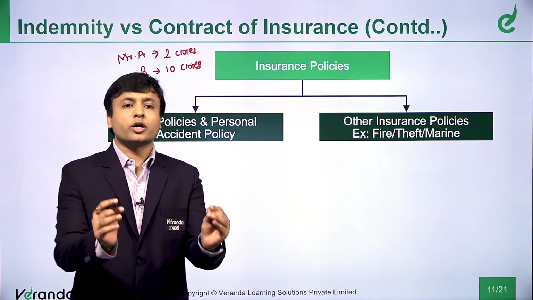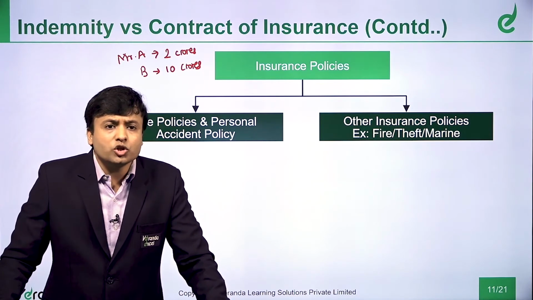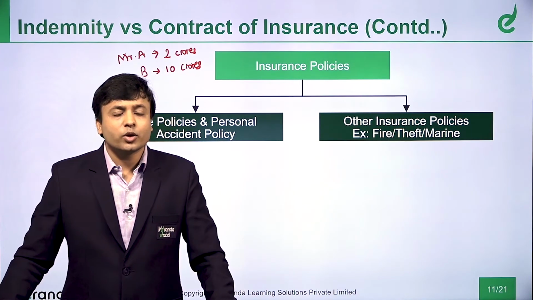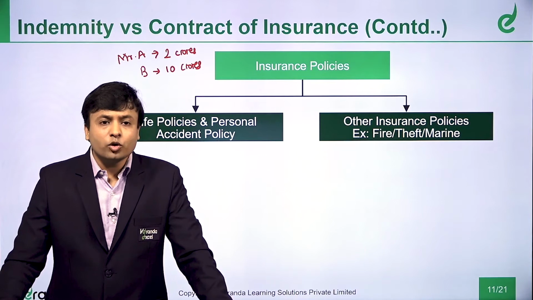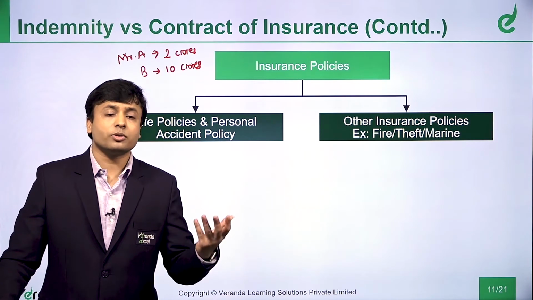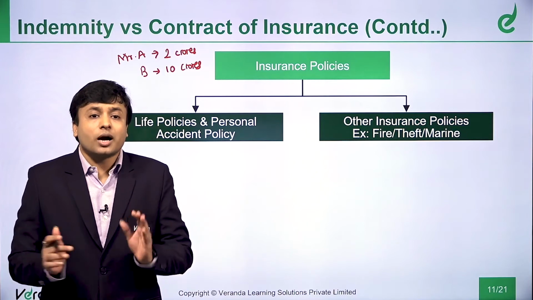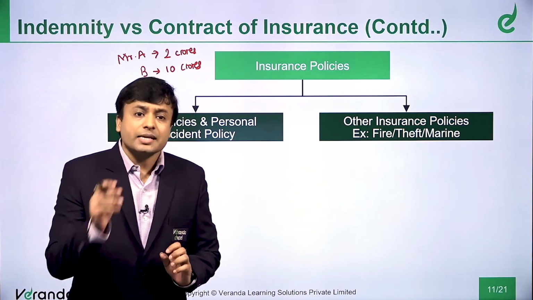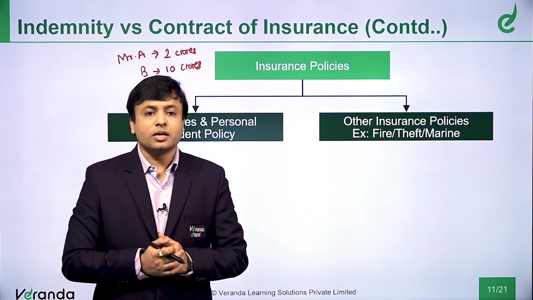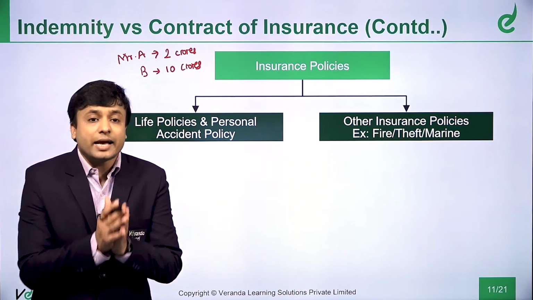Now tomorrow, if I meet with an accident and the bonnet of the car is damaged, can I go to the insurance company and tell them, boss, give me 10 lakh rupees? What will happen? He will laugh at you, or he will laugh at himself that he has such a customer. For a bonnet which is costing 10,000, is asking how much? 10 lakh rupees. So in case of car insurance, what happens? The company will assess, okay, this bonnet is gone, this engine is gone, engine will cost at least 75,000 rupees, this bonnet will cost me 10,000 rupees, I will have to give him 85,000 rupees only. So the loss is assessed.